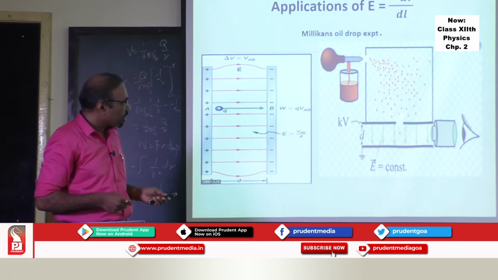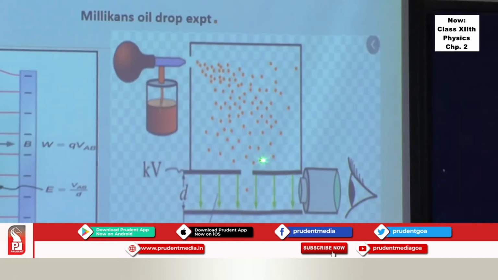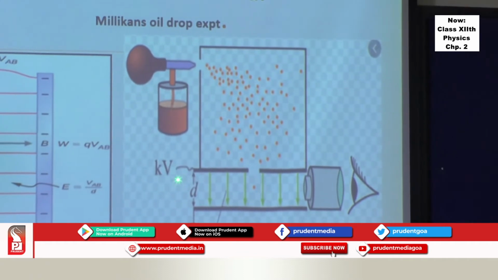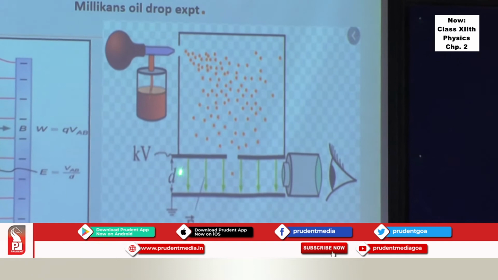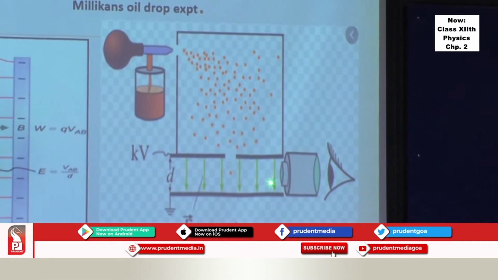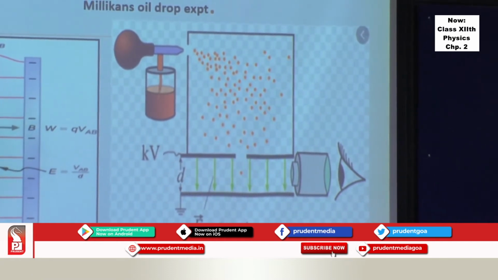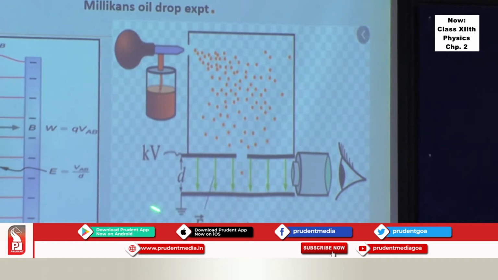These two plates have a small hole at the center, and there is another plate. Some 1000 volt potential difference is maintained between them. D is the distance between them. E is the electric field existing between them, and we can find the electric field using the formula potential difference upon the distance.